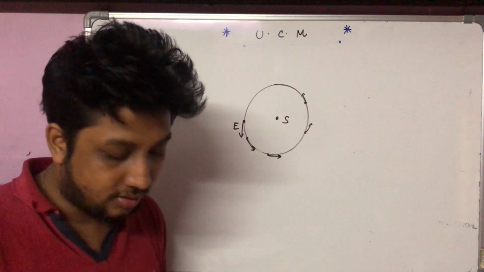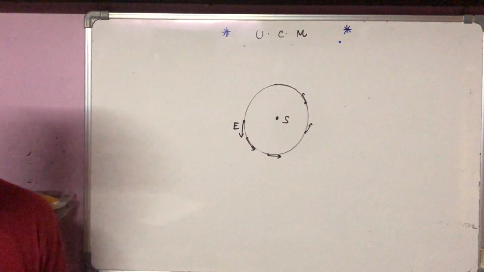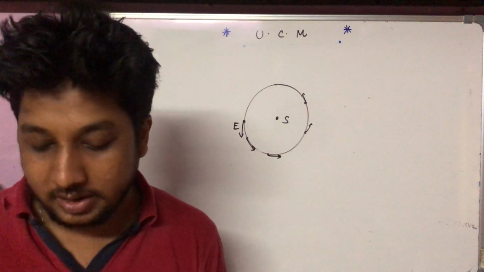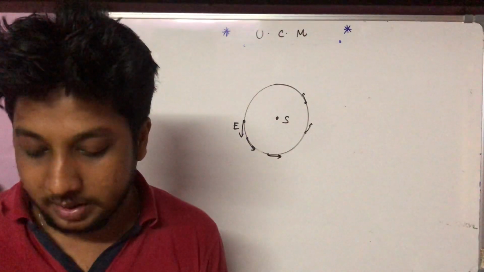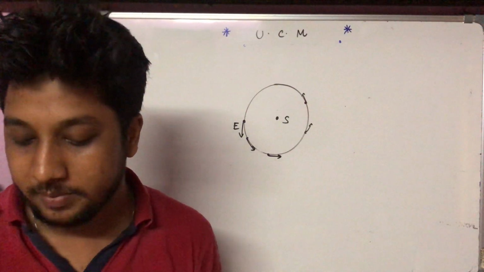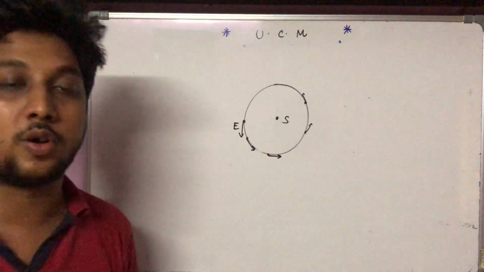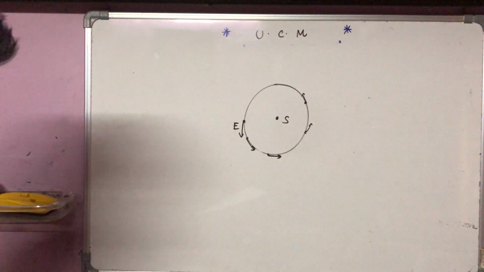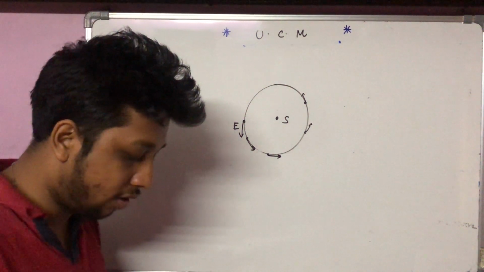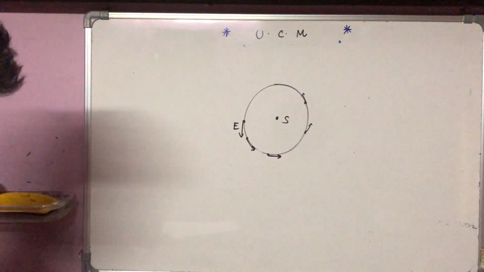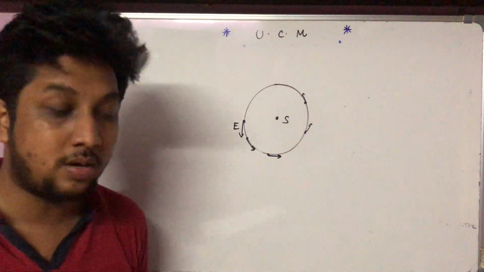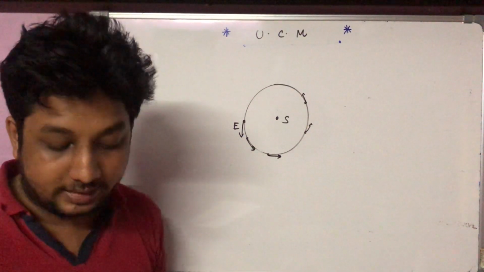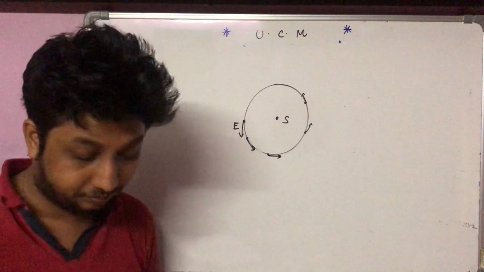Direction of velocity at any instant in circular path. Figure 1.43 shows a particle moving in a circular path in a horizontal plane with uniform speed v in the anticlockwise direction. The particle travels each quarter of a circle AB, BC, CD and DA in the same interval of time, that is T/4, where capital T is the time taken by the particle in one round of the circular path. Thus the speed of the particle is constant or uniform, but the direction of motion of the particle is different at different points of the circular path. At any point, the direction of motion is along the tangent drawn at that point of the circular path. This I have already shown.